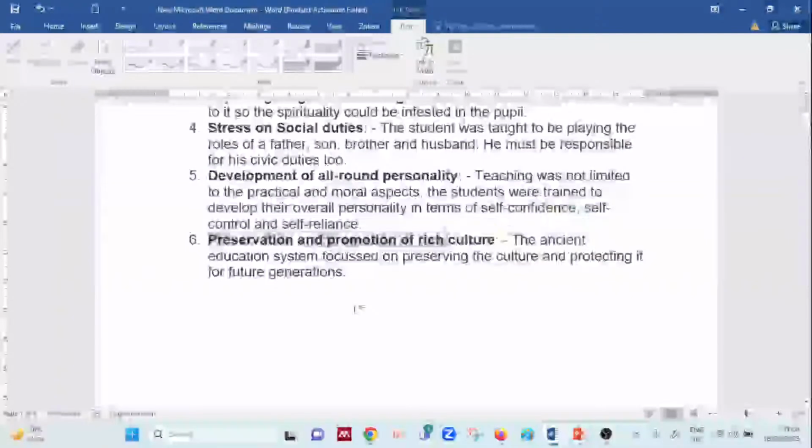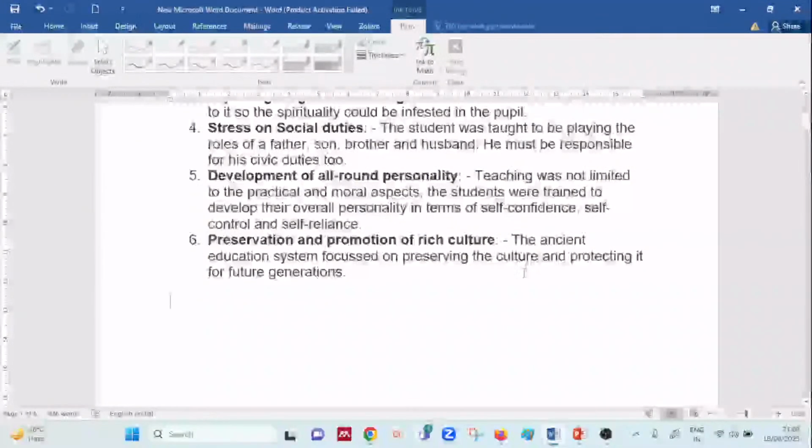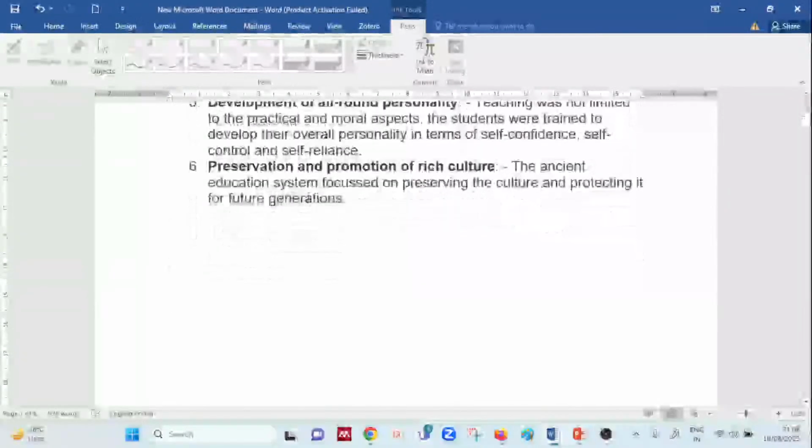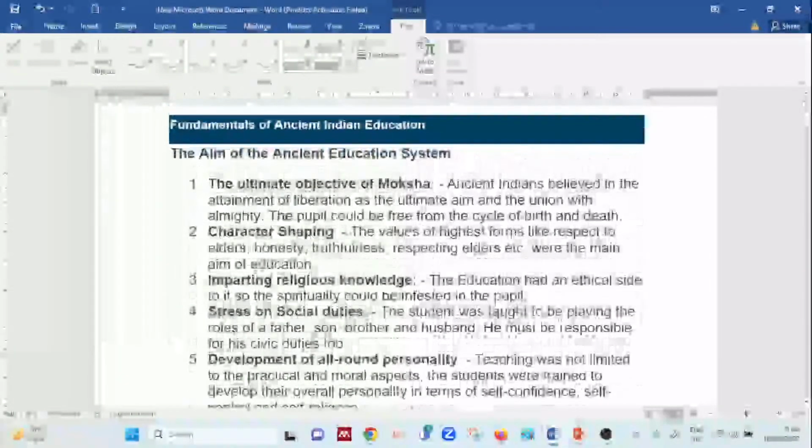Preservation and promotion of the culture, that is preserving and protecting the culture, with respect to the generation which is presently at that point of time, and the future generation, to have sustainability. This was one of the important aspects. So yes, this was the main aim of education.